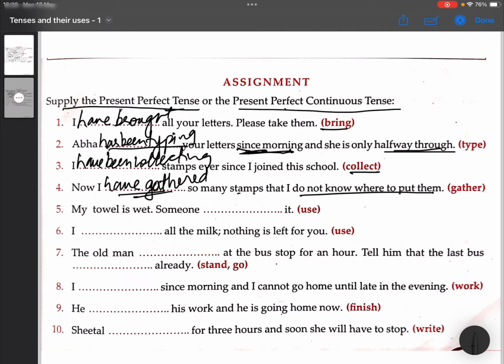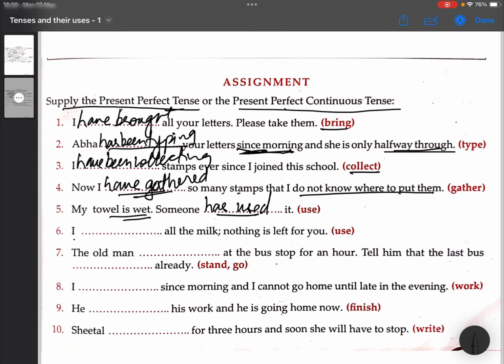My towel is wet. Someone dash it. Now, someone has used it. The action is over. Okay. It says my towel is wet. Someone has used it. We are not saying someone has been using it. It is not still going on. The action has been completed. And therefore, present perfect.